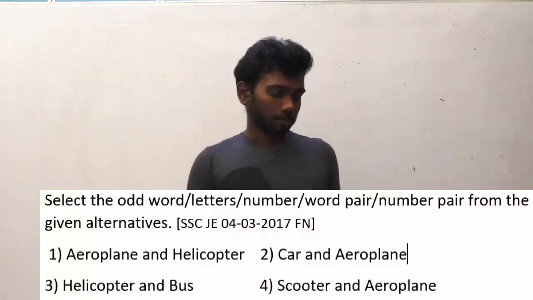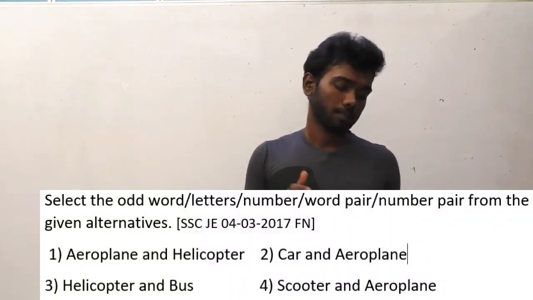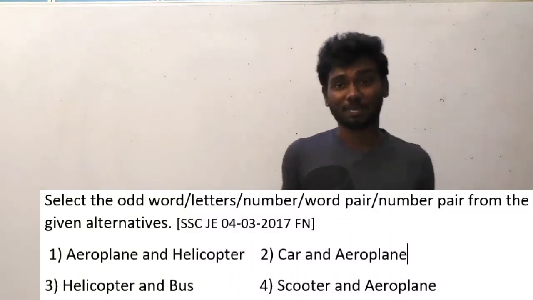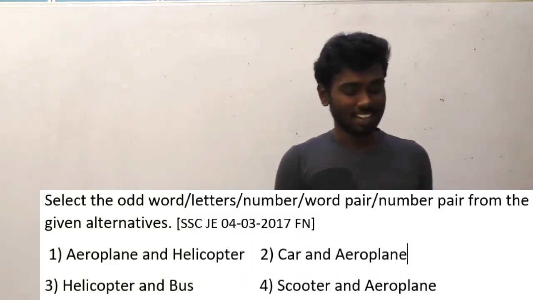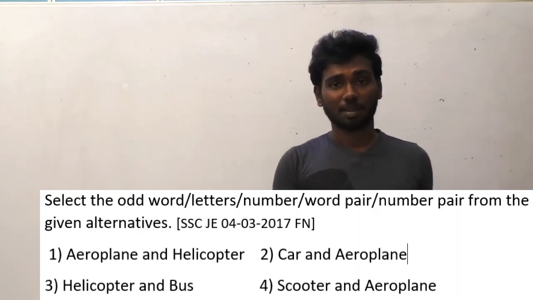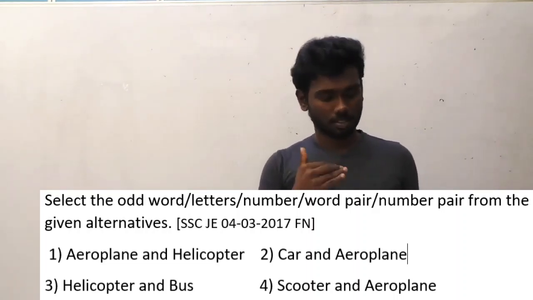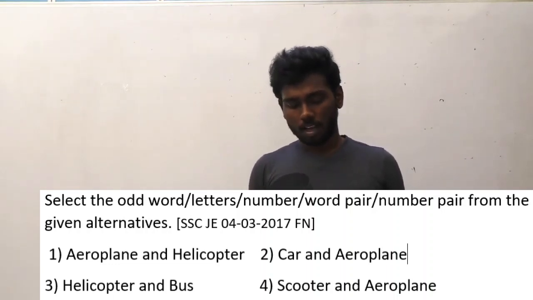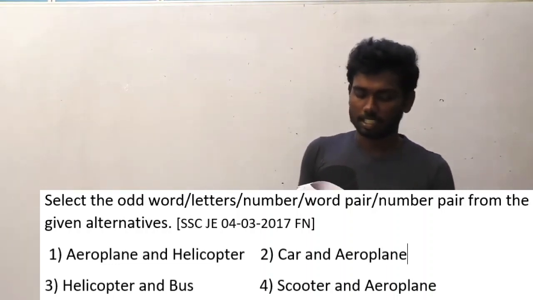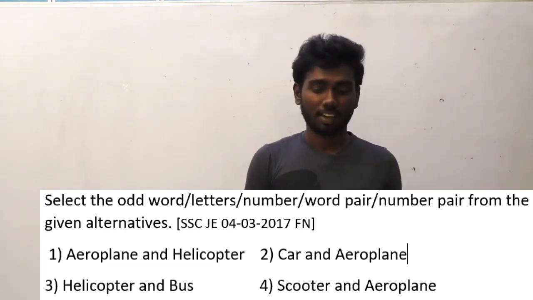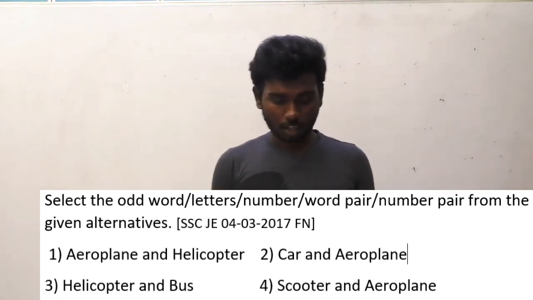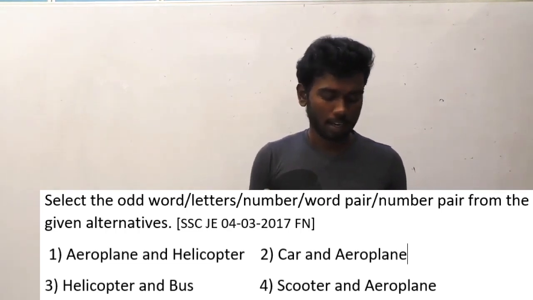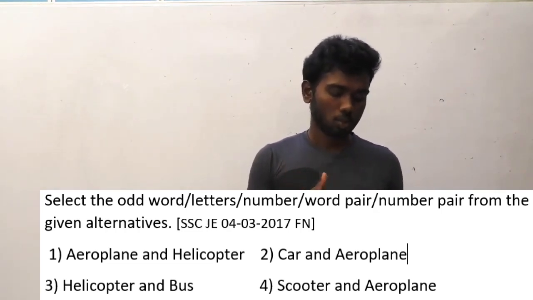The next question. Select the odd word, letter, word pair, number pair from the given alternatives. Each and every question is being repeated here. Even in the same question paper set, this question comes 4/3/17 forenoon. The logic is changed here. You can solve it easily anyway. Let us see the answer options. Aeroplane and helicopter, car and aeroplane, helicopter and bus, scooter and aeroplane.